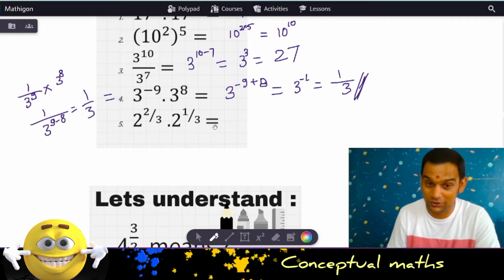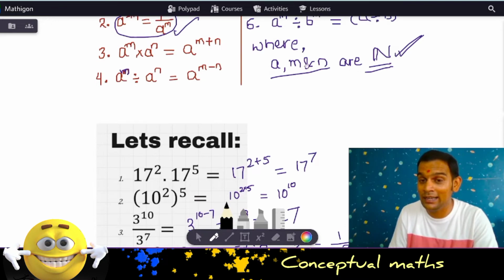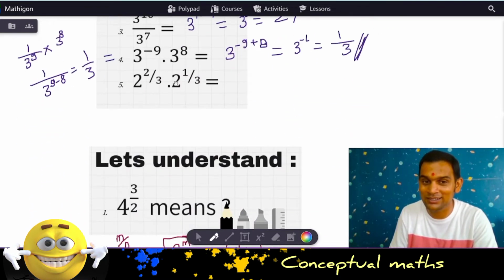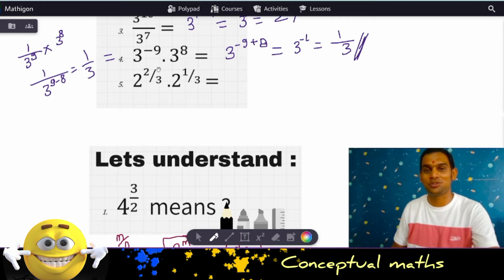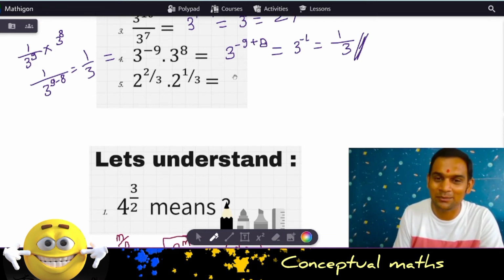Over here, as you can see, we discussed that in these rules, the exponents m and n, all the powers as well as the base, are natural numbers. But as you can see here, we are getting the power as a rational number. What do we do in such a situation? A power as a fraction. So the rules exactly remain the same.